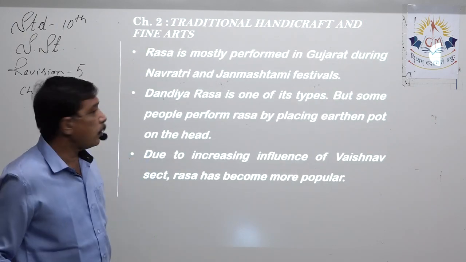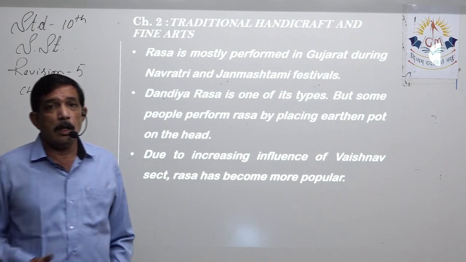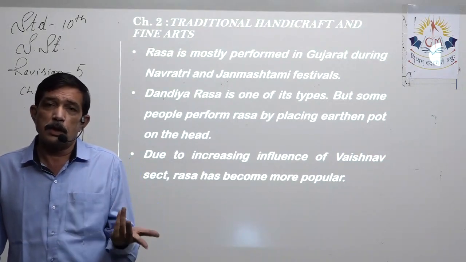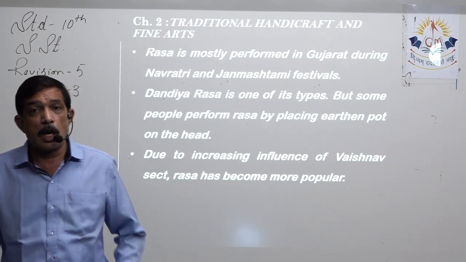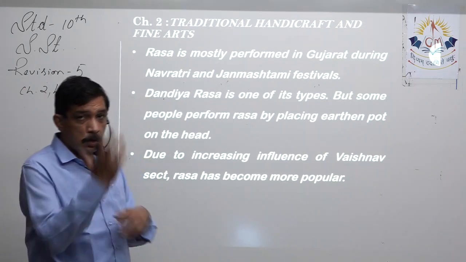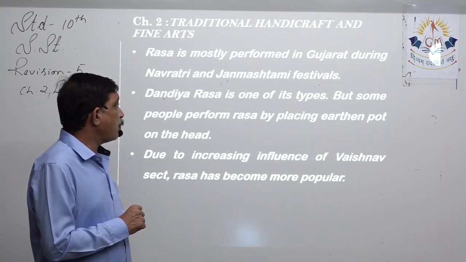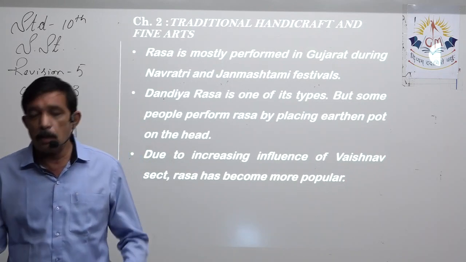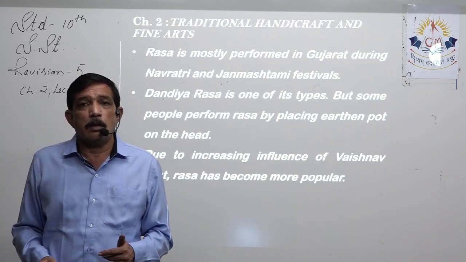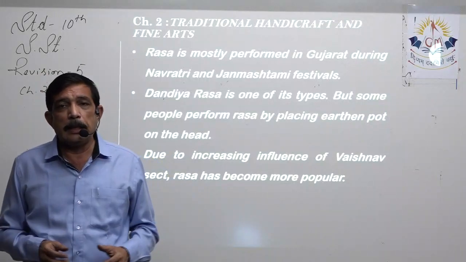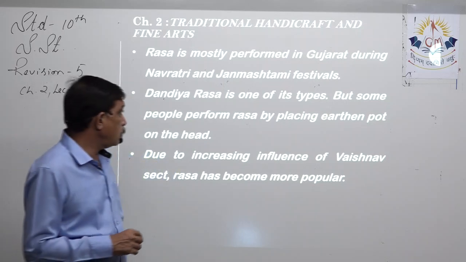Ras is mostly performed in Gujarat during Navratri and Janmashtami festivals. Dandiya Ras is one of its type. Ras can be performed in many ways. Out of that, Ras that is performed along with Dandiya are two small sticks. It is one of the types of Ras, but some people perform Rasa or Ras by placing an earthen pot on the head, a whole earthen pot on the head, and then they move around in circles and perform the Ras.